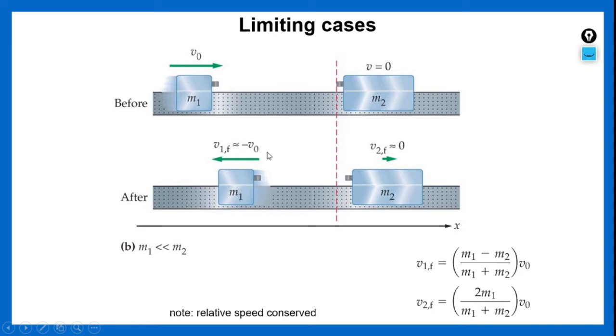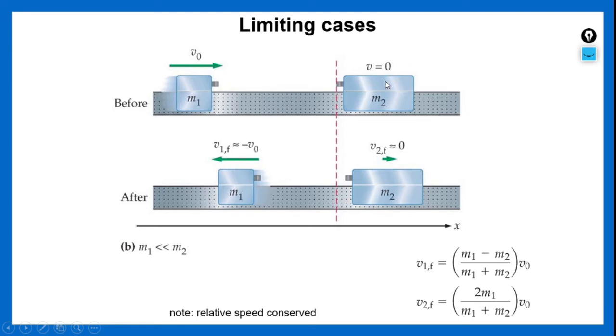After colliding, if you observe here, the first body is moving with a velocity of v naught only. Initially it has v naught velocity, and after collision also it is moving with a velocity of v naught. But it is retracing its path, that means it is returning back. So the direction has changed. Initially it was moving towards the heavier body, now it retraced its path and is moving away from the heavier body. Hence we have shown it with a negative sign, that is minus v naught.